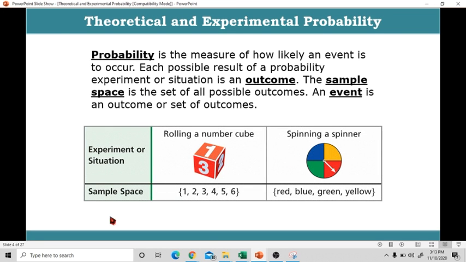Okay, we have an example here. We have examples of an experiment or situation: rolling a number cube and spinning a spinner. The sample space of rolling a number cube is 1, 2, 3, 4, 5, 6, because these are the possible outcomes when you roll a number cube. And for spinning a spinner, the sample space is red, blue, green, yellow, because the colors in the spinner are only blue, yellow, green, and red.